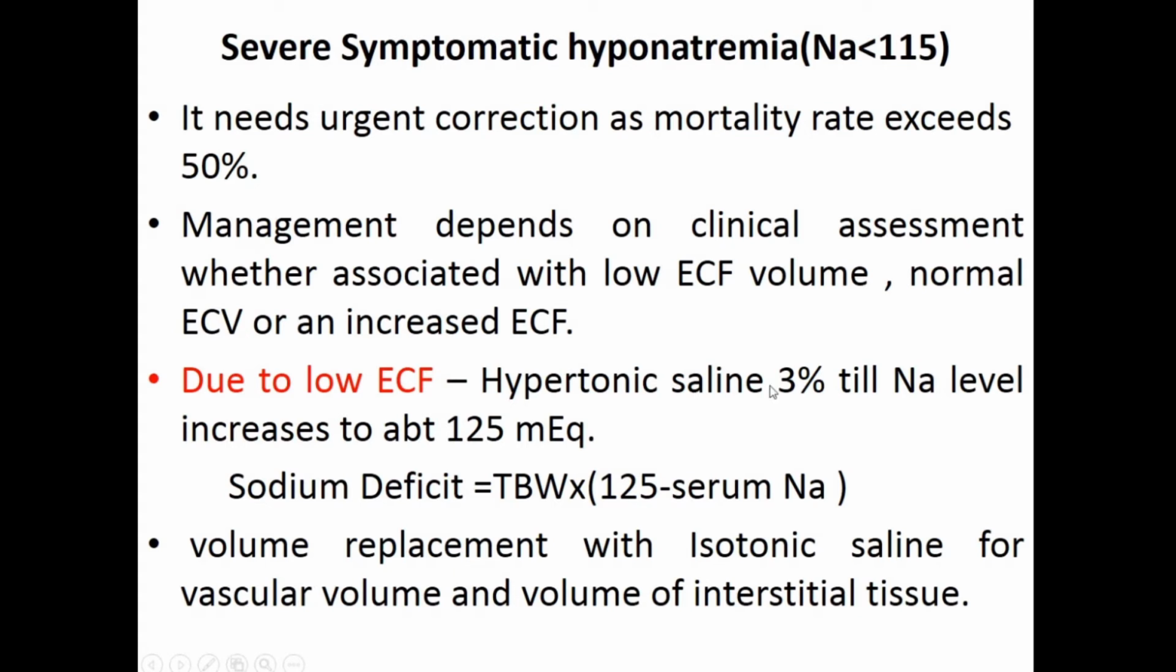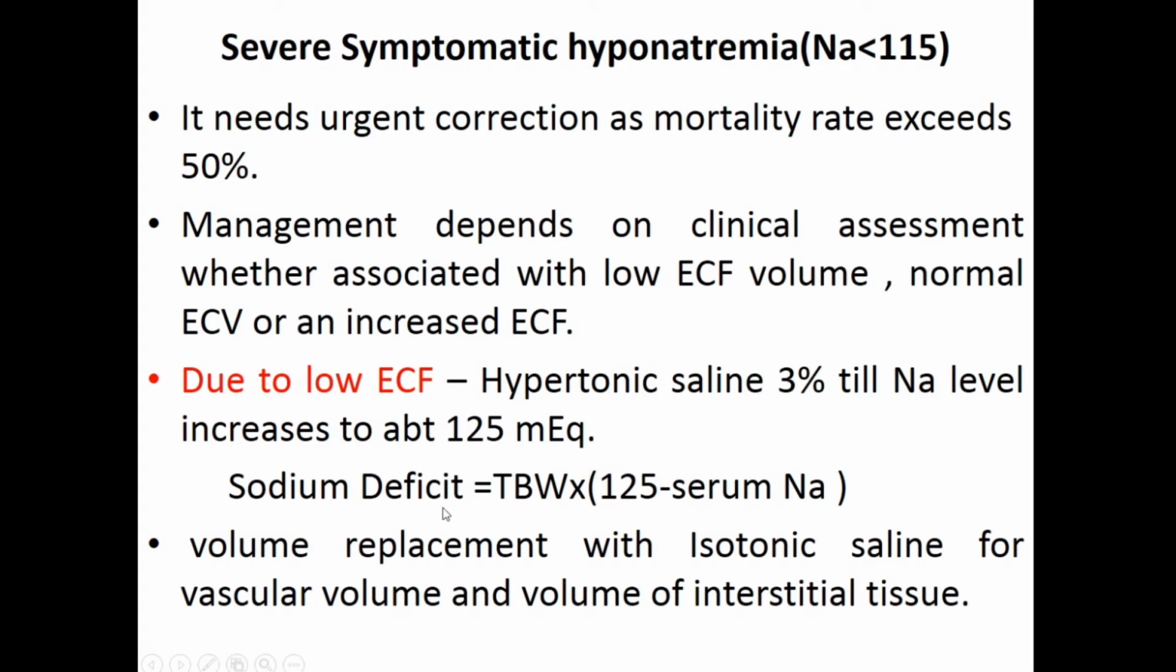But how fast do we give? What is the target level we want to achieve? We don't want to achieve a target of more than 125. As I said, what you need to achieve is 135, but when you're using hypertonic saline, you correct to a level of up to 125. So these are the numbers that you should remember.